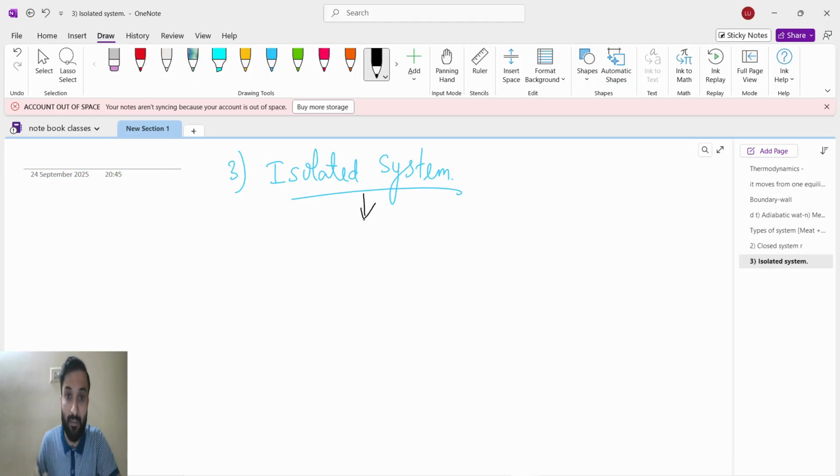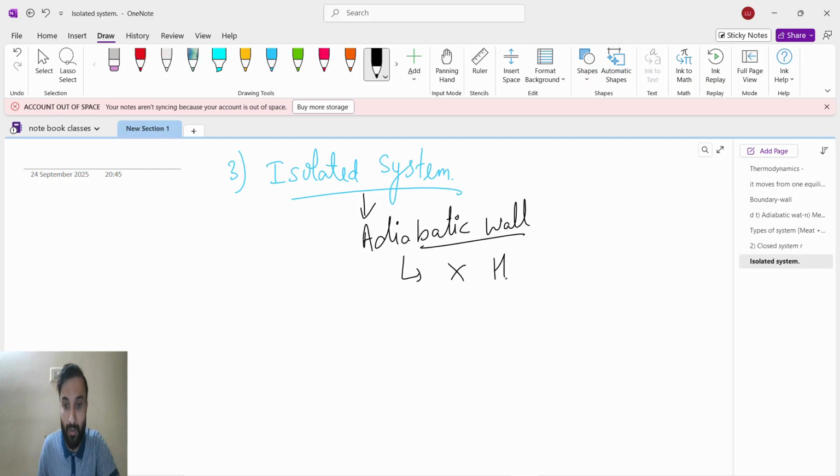So if the system is isolated, we are going to use an adiabatic wall, which means no heat transfer, no matter exchange.